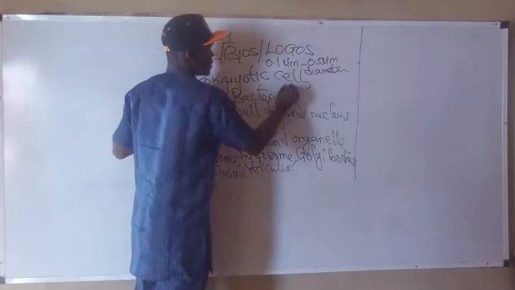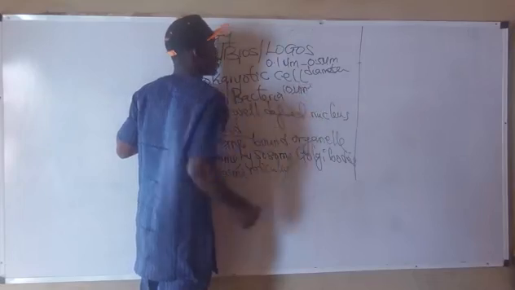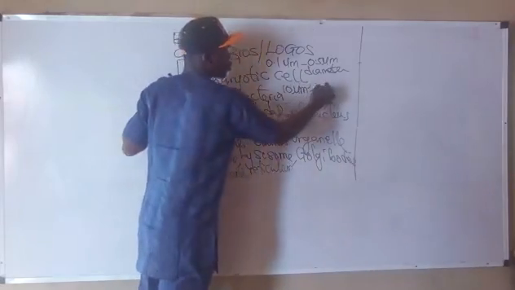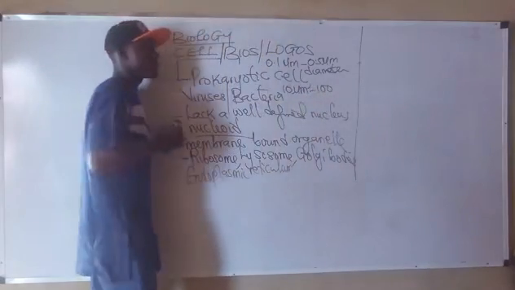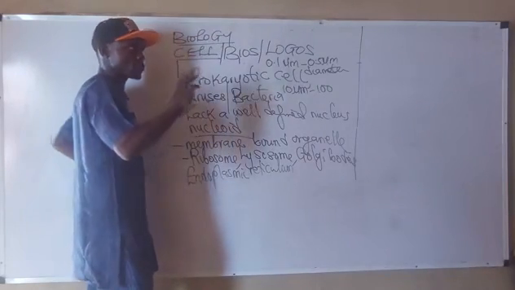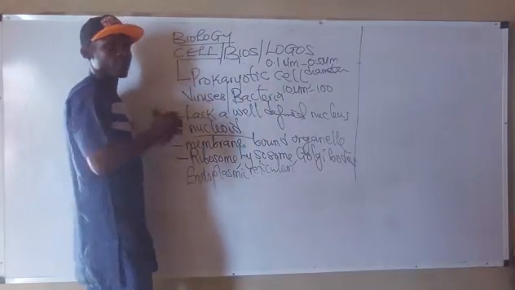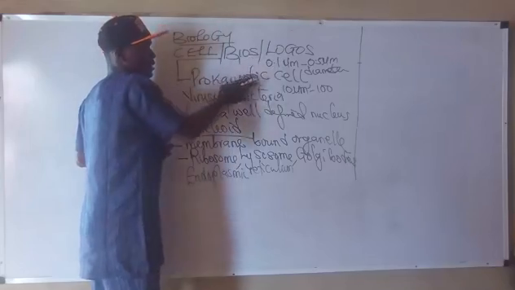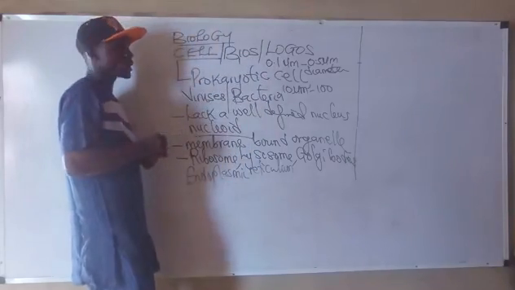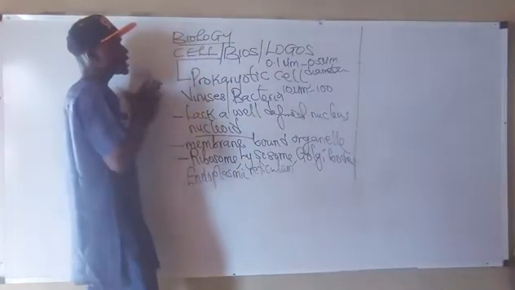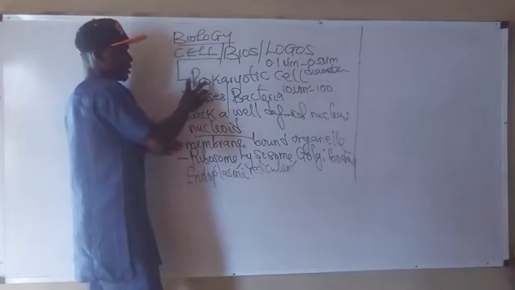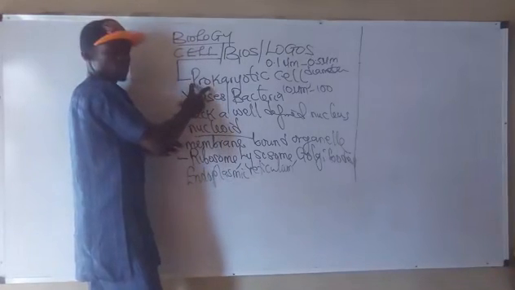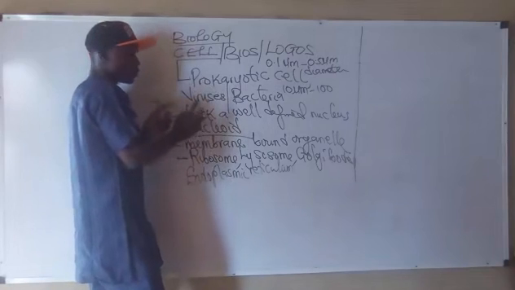They are about 10 micrometer to 100 micrometer in size. You see, that is just the size of the cell, very large. But the prokaryotic cells are very small in size. So all that I've stated as regards the prokaryotes is opposite to eukaryotes.